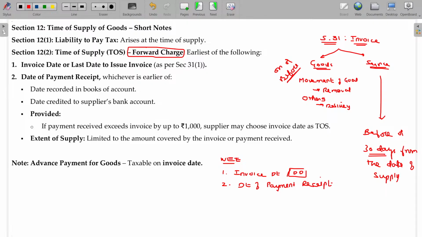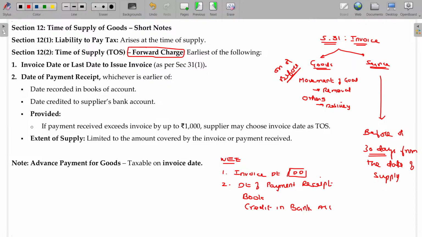Then when it is all about date of payment receipt, again, here you have two options. What is that? Date recorded in your books, okay, when you record in your books, or when it is shown in the bank account, credit in bank account. Otherwise, three dates are there: invoice date, amount recorded in your book date, or amount credited in your bank date. Among the three, whichever is the earliest will be taken.